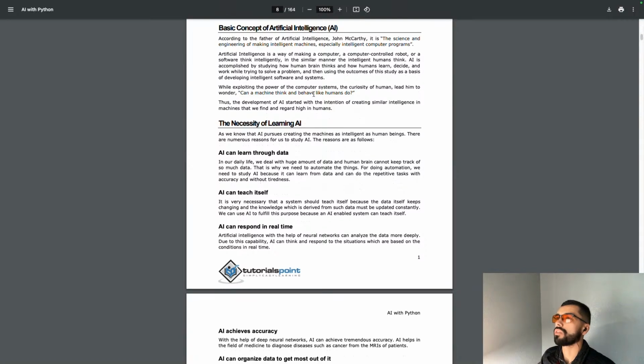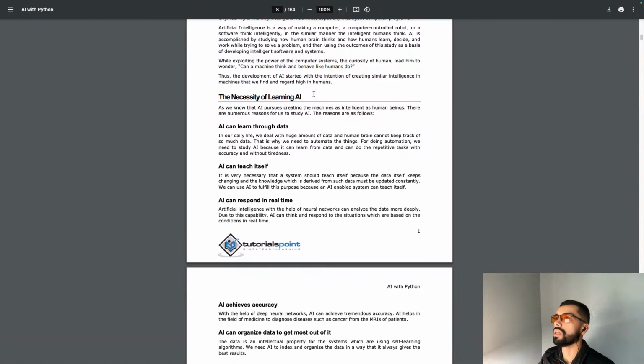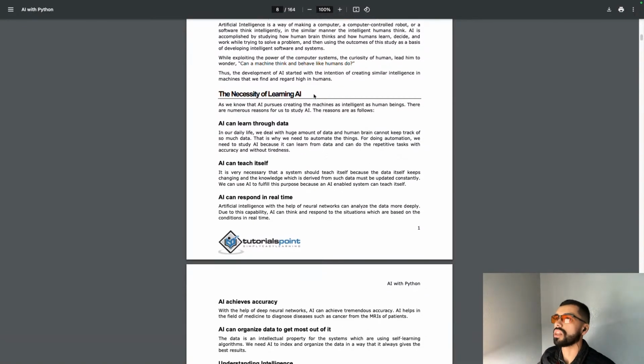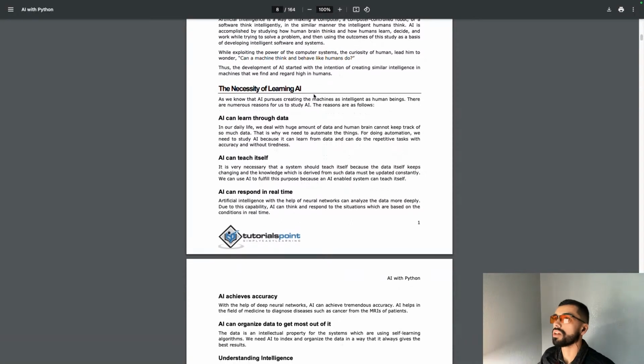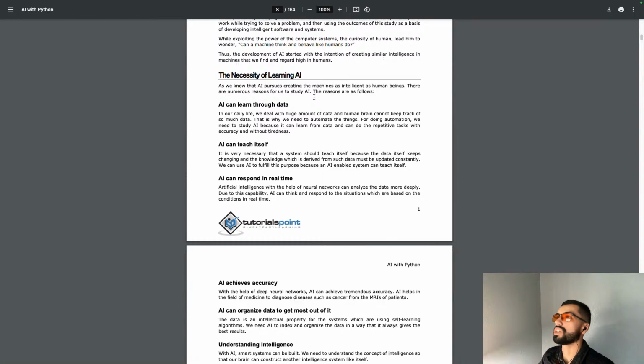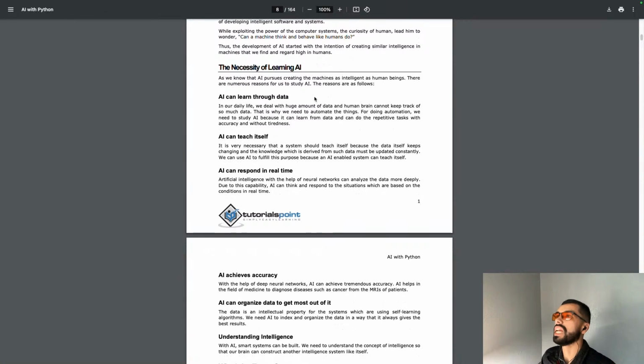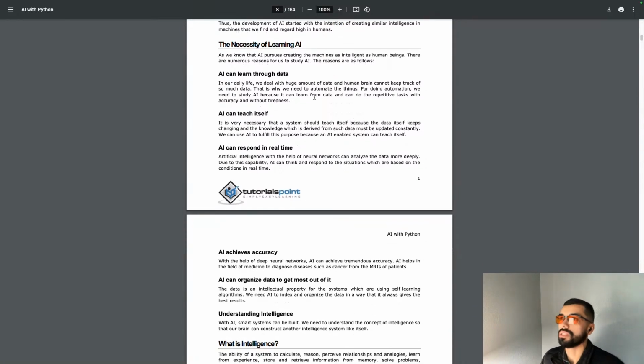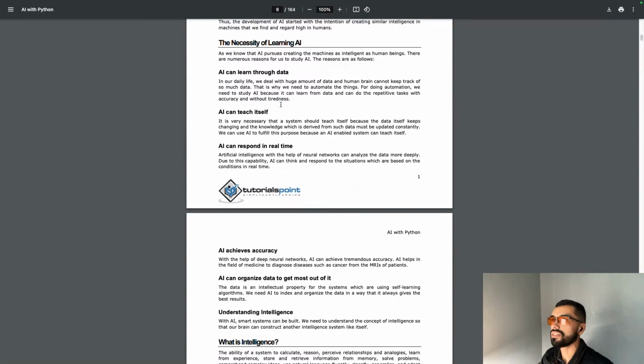While exploring the power of the computer system, the curiosity of humans led them to wonder: can a machine think and behave like humans do? Thus, the development of AI started with the intention of creating similar intelligence in machines that we find and regard highly in humans. The necessity of learning AI.